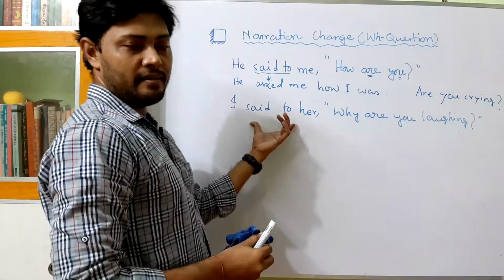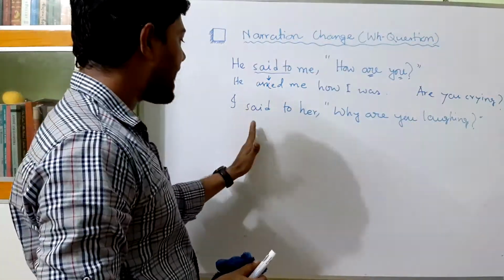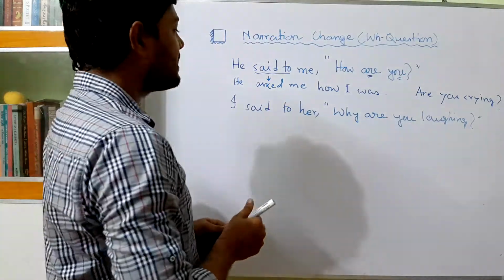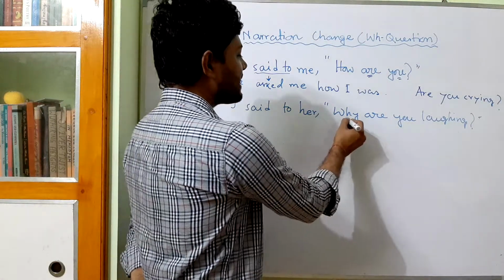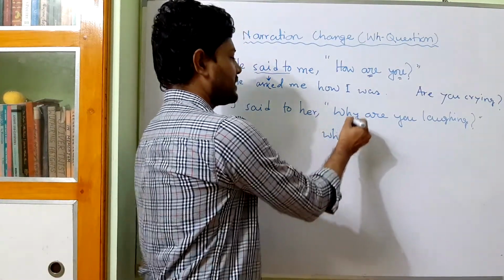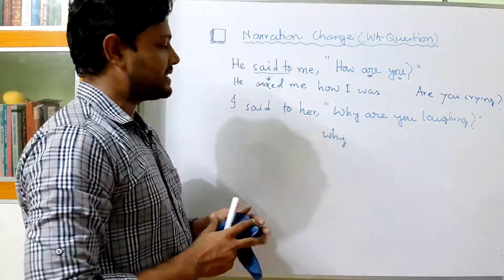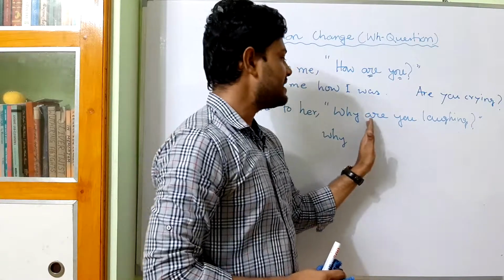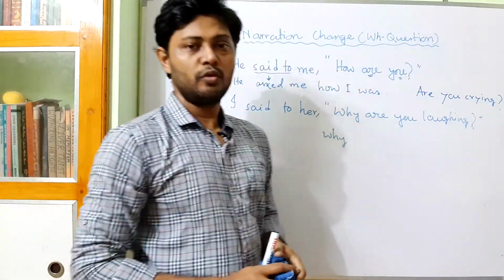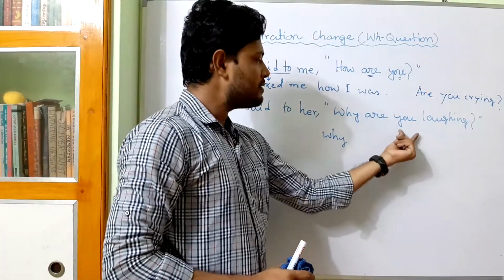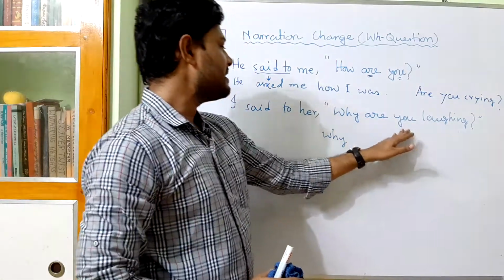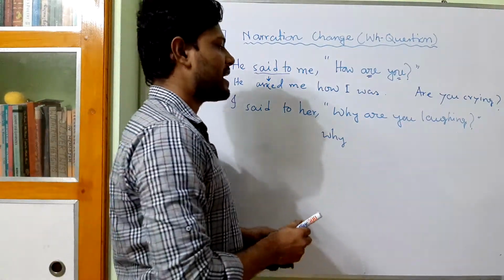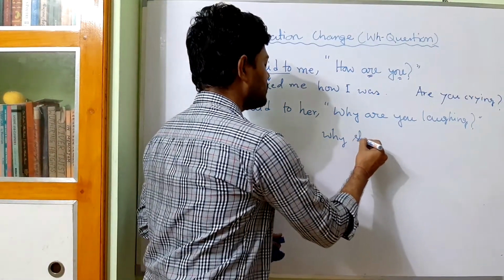So I said to her will be changed into I asked her. Okay, no problem here. After that, the linker will be why. The WH word will come as the linker. Then we have to find out the subject in this part. Are you laughing? So who is the subject here? You. You is the second person. That means you is the listener. Who is the listener? Her. Third person, feminine gender. So the subject will be changed into she.